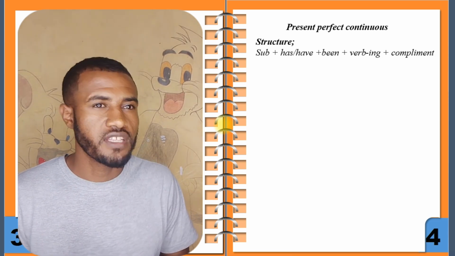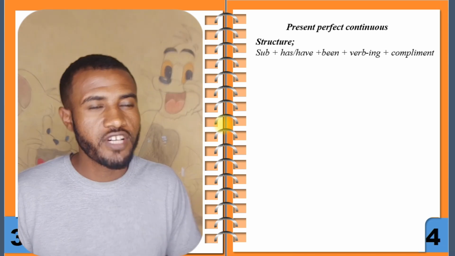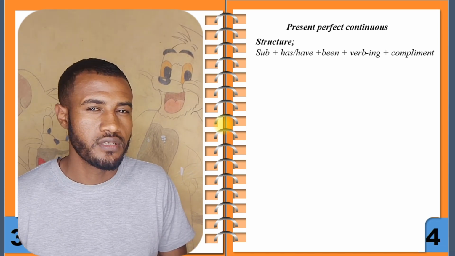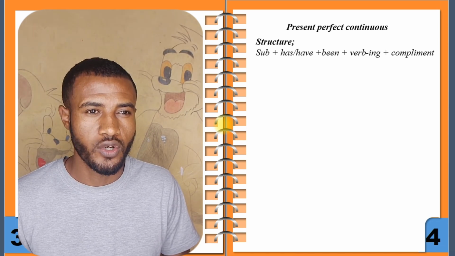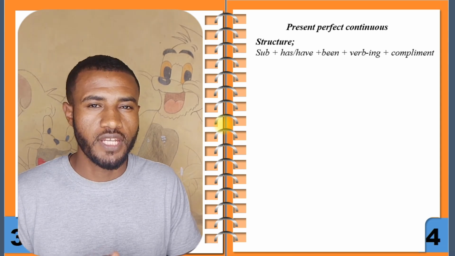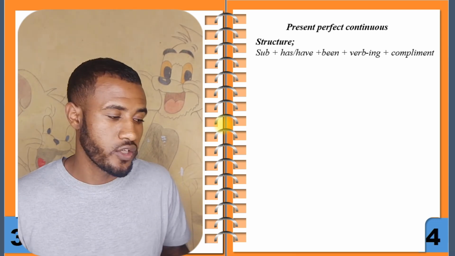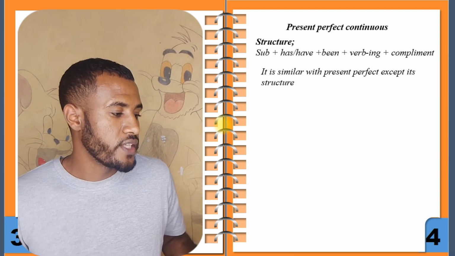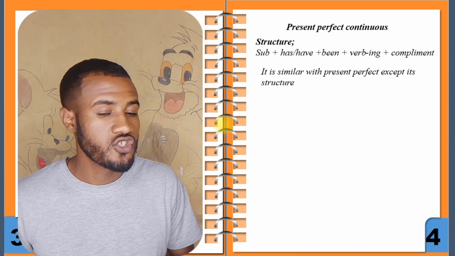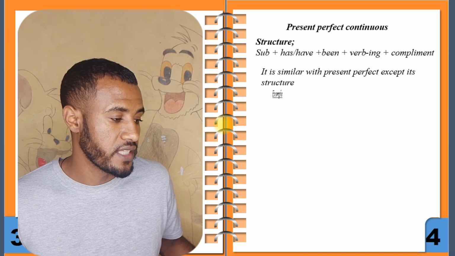Here, what differs from the present perfect is the presence of been and verb-ing. Sometimes native speakers use the present perfect and present perfect continuous interchangeably. Okay? So it is similar to the present perfect except for its structure.